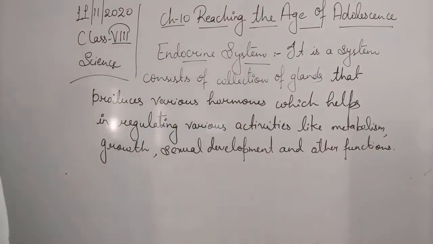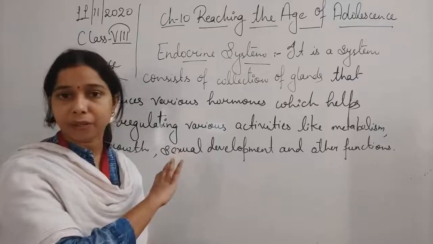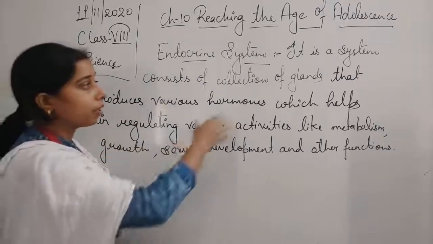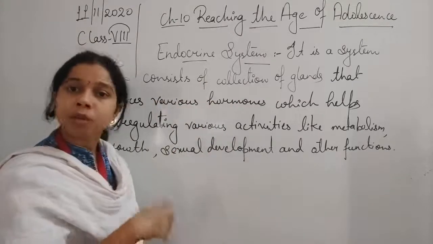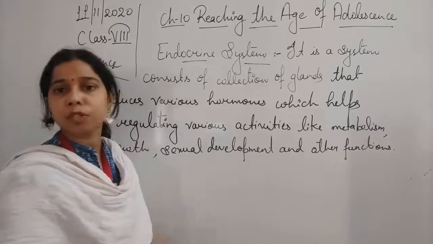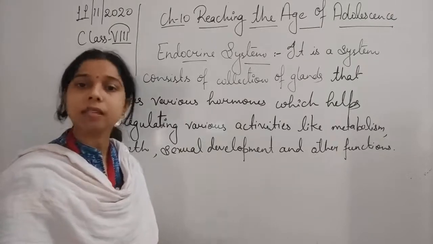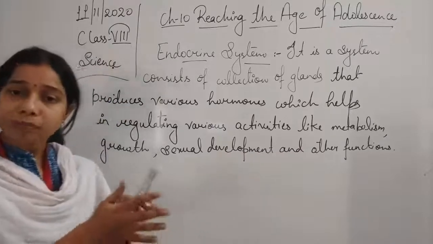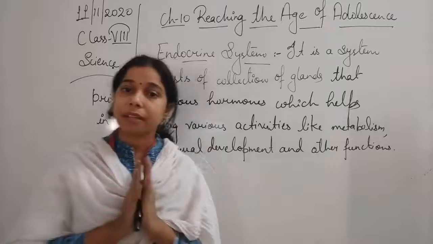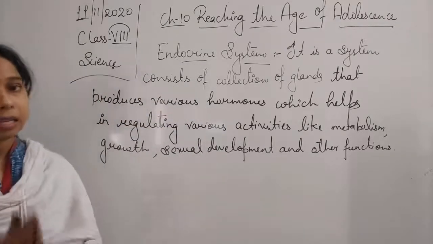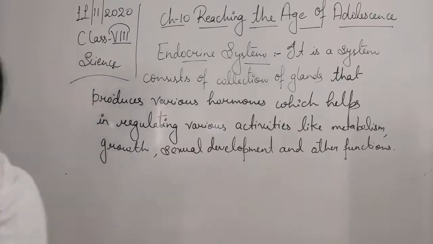Okay, so you see students that it is a kind of system which includes all the different kinds of glands. Since it includes the collection of glands present in our body, ultimately glands are responsible for releasing hormones and regulating. So this system is responsible for regulating and controlling the various functions, the various activities happening inside our body when we reach the adolescence phase.